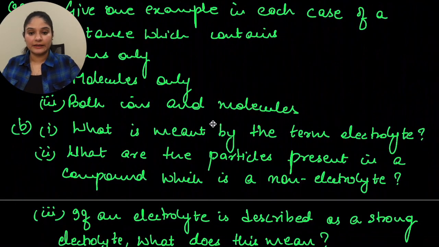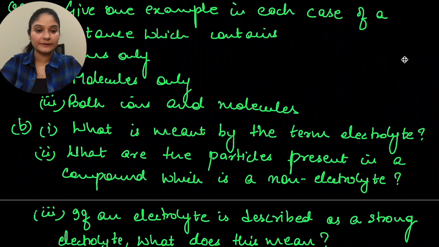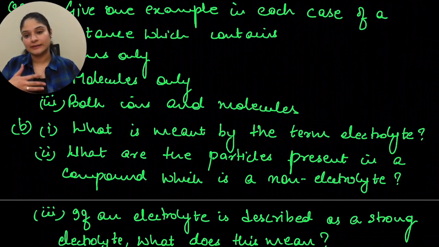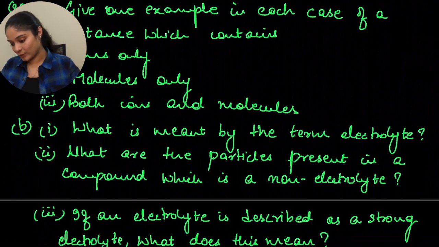Next question is saying, what is meant by the term electrolyte? So what is electrolyte? It's an ionic compound which in fused or molten state can easily transmit electricity, and it dissociates into ions as the reaction proceeds. You can take a look at the proper definition from your book. Let's move to the next one.